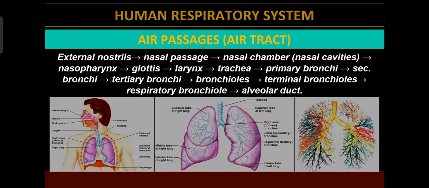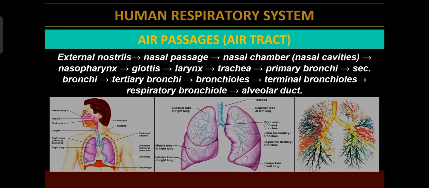These are the parts of the air passages or air tract. The external nostrils, that is the openings of our nose, then the nasal passage from where the air passes, and the nasal chamber, that is the nasal cavity. Then the nasopharynx, where the pharynx and the nose join. Then the next one is the glottis, the opening between the digestive and respiratory systems. Then the larynx, the sound box from where the voice is produced. Then in the second diagram you can see the trachea, a central tube-like structure.